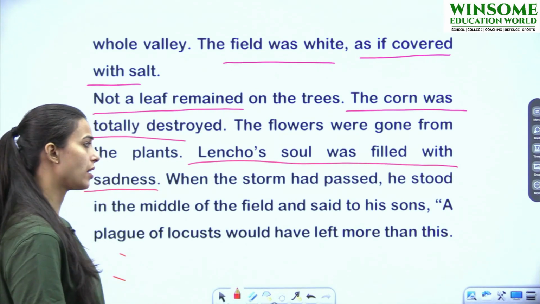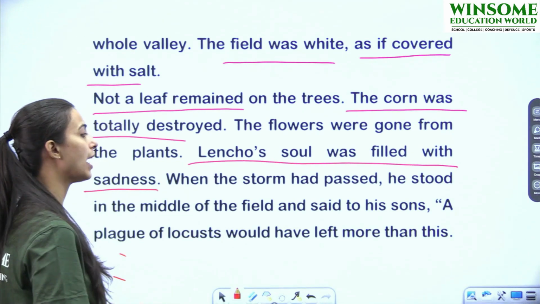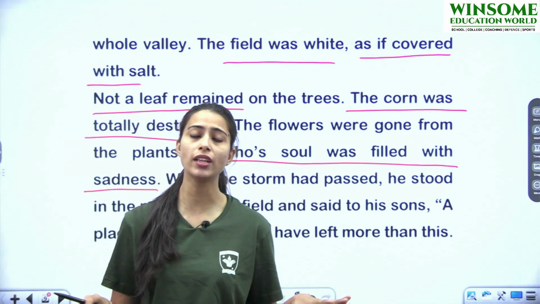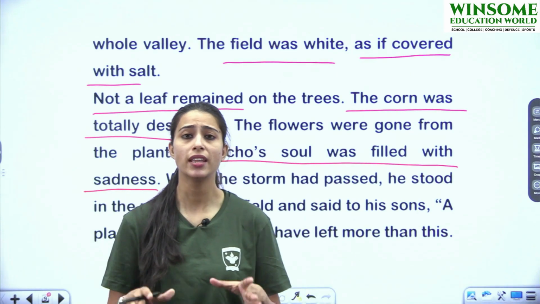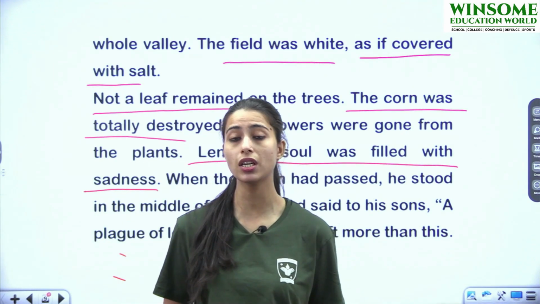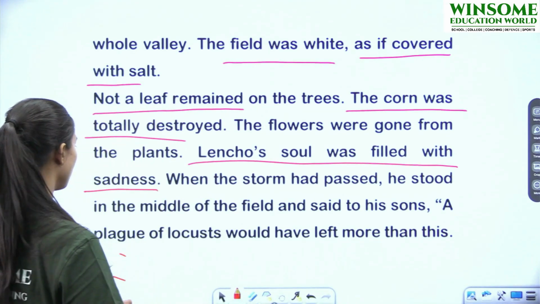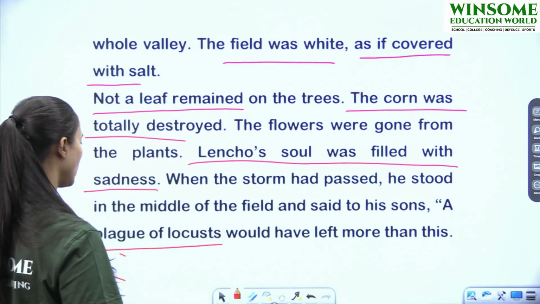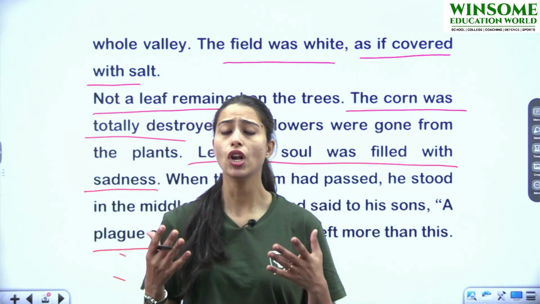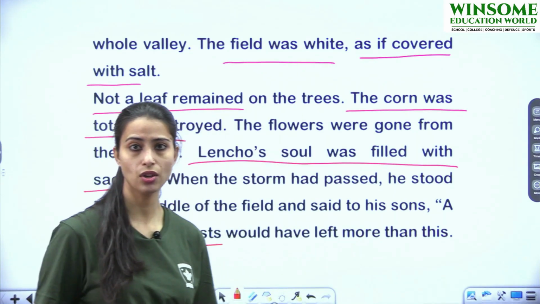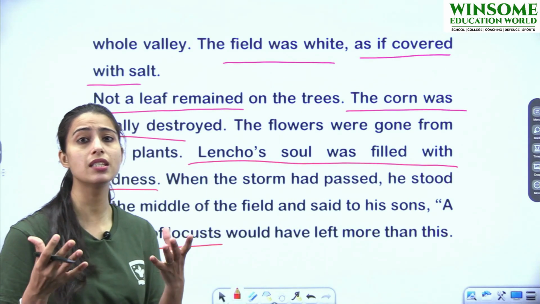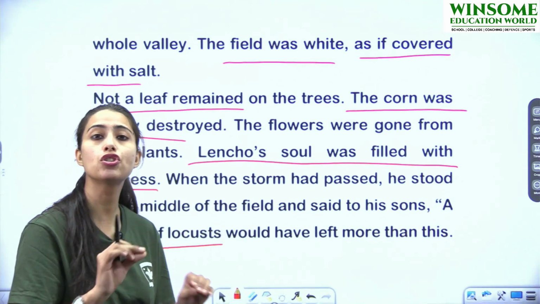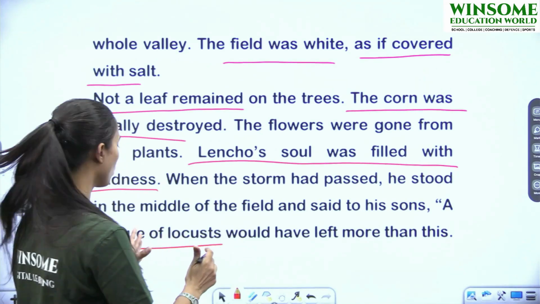When the storm had passed, he stood in the middle of the field and said to his sons. Means when everything was over, there was no rain, there was no hail, everything was finished, then he just stood in the center and he talked to his sons. A plague of locusts would have left more than this. What is plague of locust? Locusts are actually the insects, okay, which destroys or which eats the fields, and that insect, it completely destroys it. So a group of locusts are the insects.